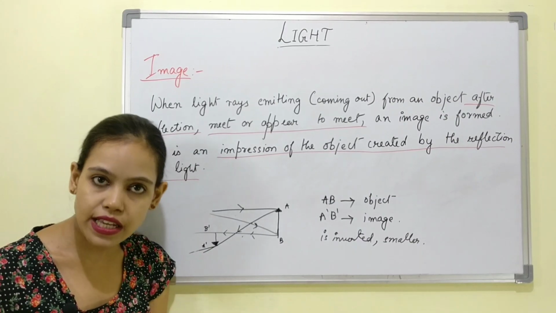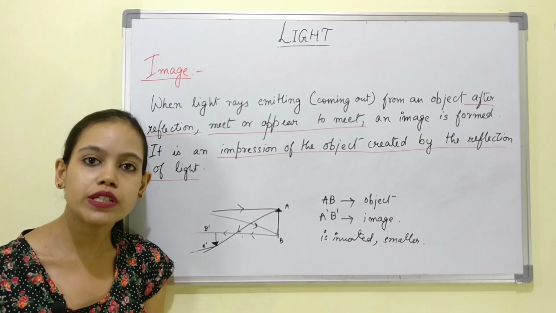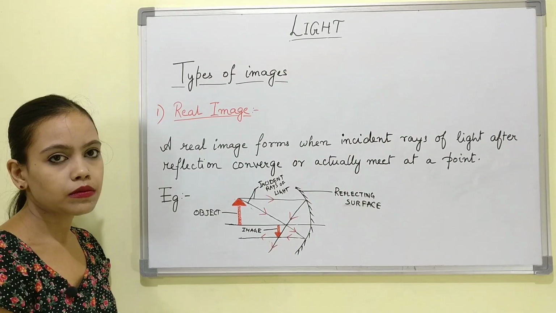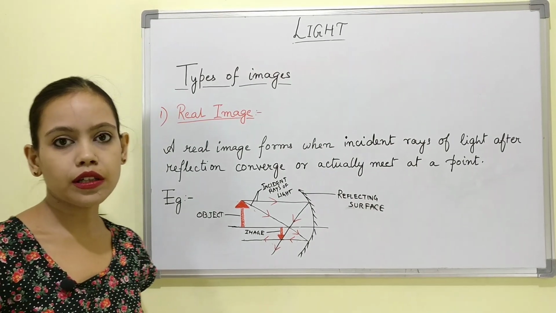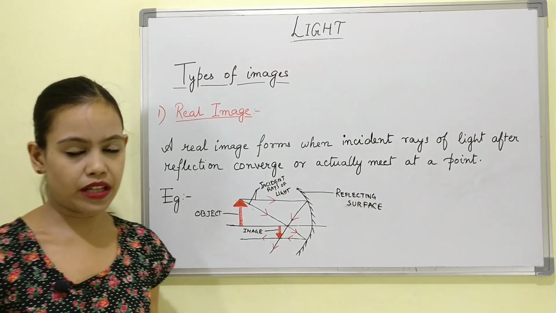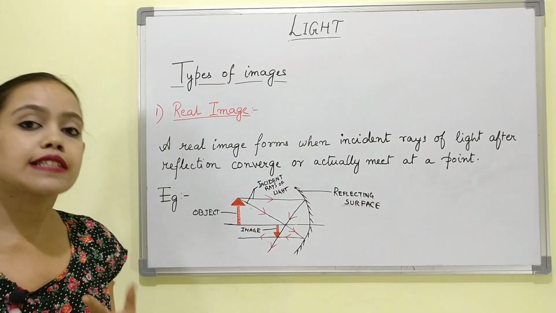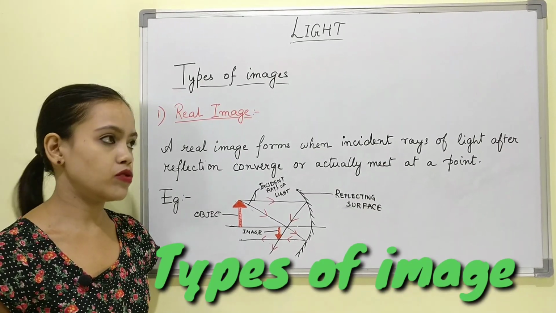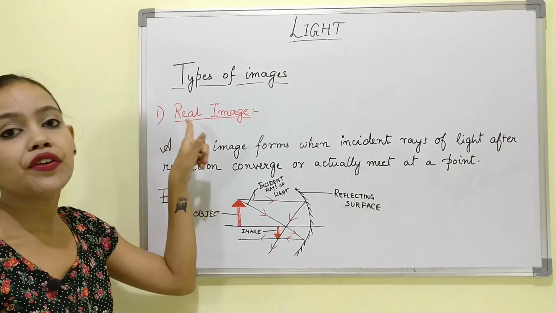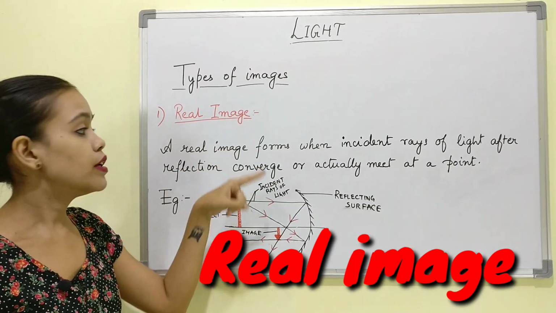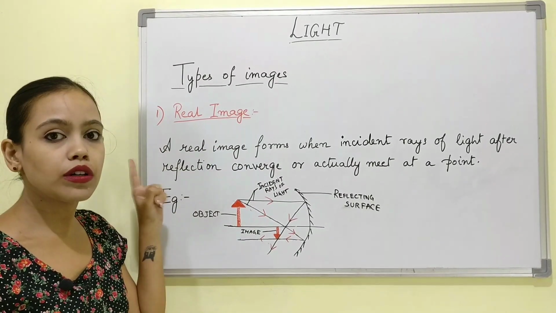So image can be of various types as we go further into the depth of it. There are various kinds of image, they have different properties, different characteristics. We'll learn all about it. We have already learned the definition of an image, and now we know what an image is. There are various types and categories of images. The first one is real image. Now, as the name suggests, real, what do we see in this particular definition?